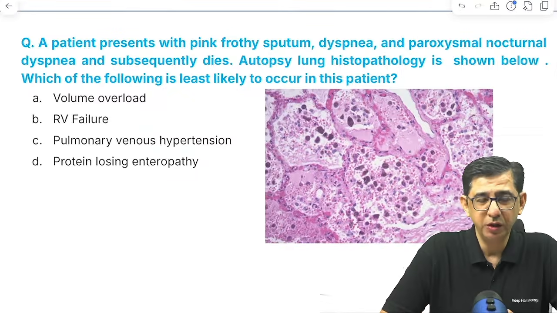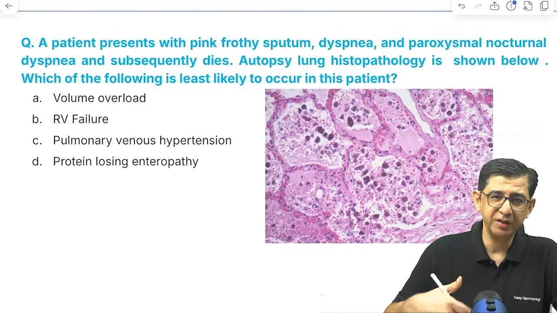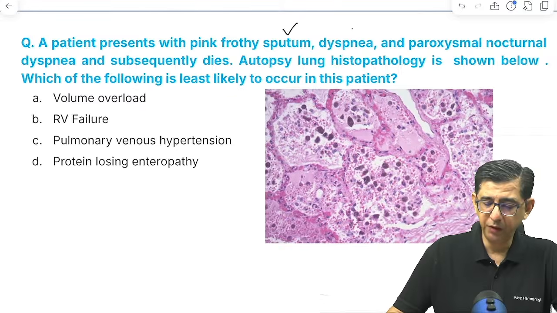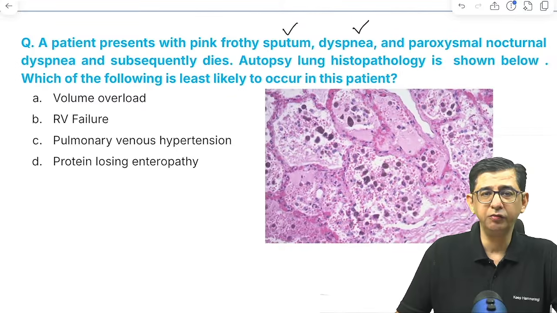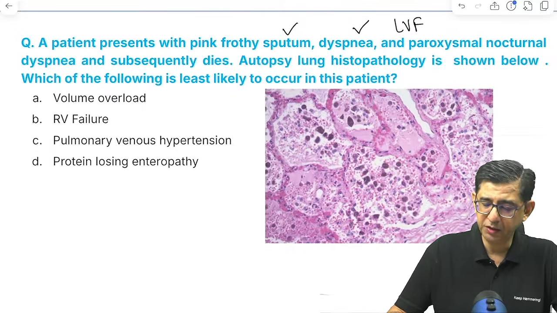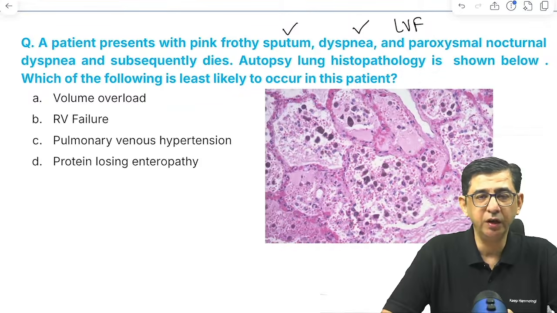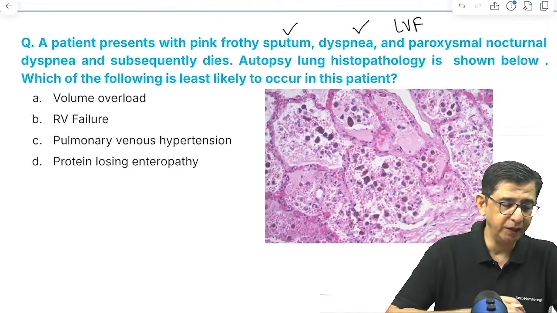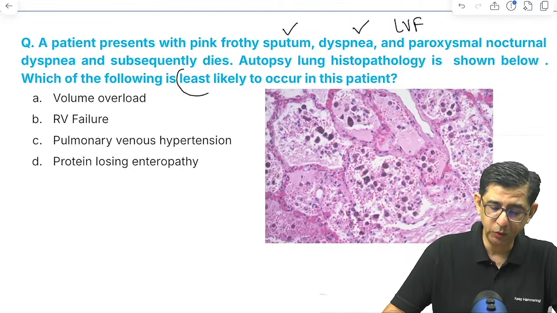This question caused a lot of heartburn because all the options for the question were correct. Okay, you read it first, then I'll make you analyze it. Pink frothy sputum, dyspnea, patient died. So there is evidence of left ventricle failure, and you can see heart failure cells. So the guy was having chronic heart failure. Then there's an acute decompensation occurring in this patient. So he says, which of the following is least likely to occur in this patient? Least likely to occur in this patient.